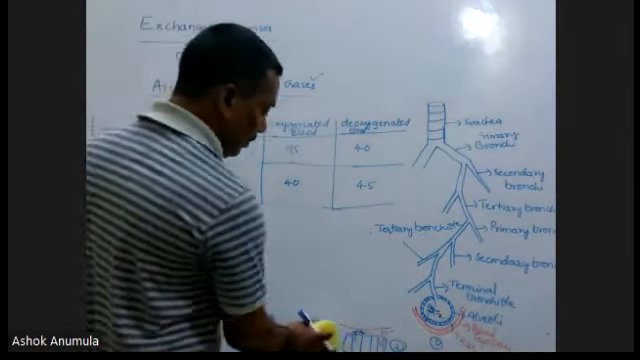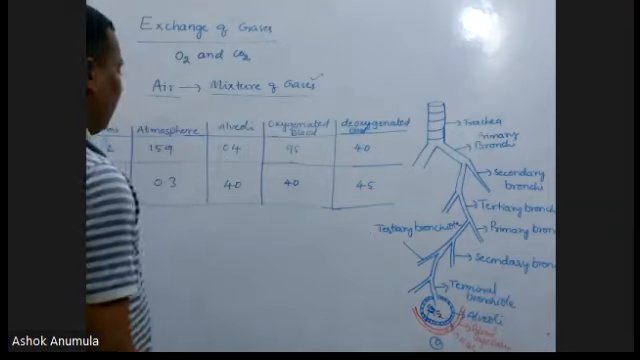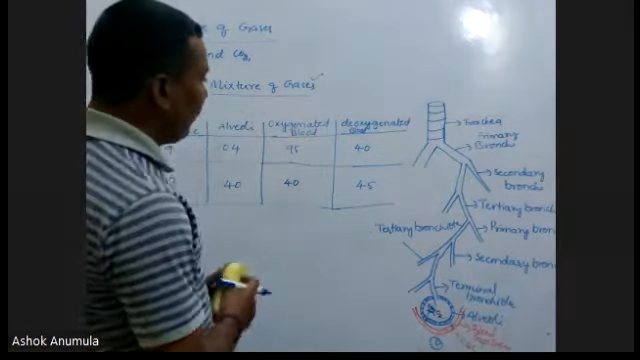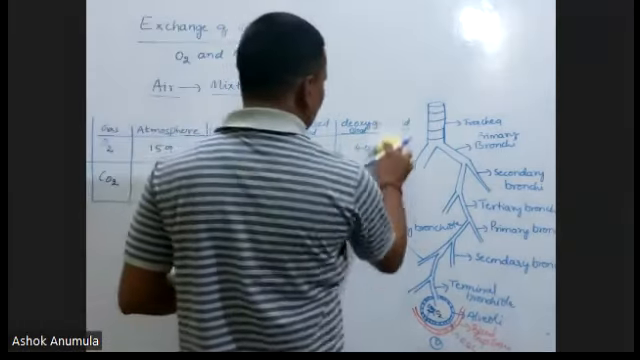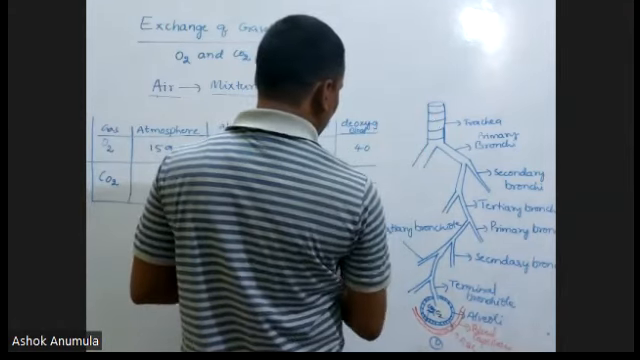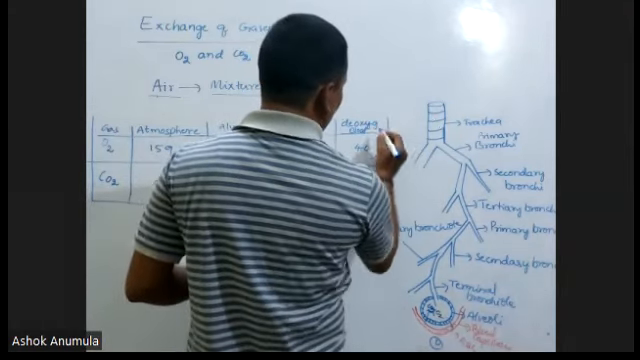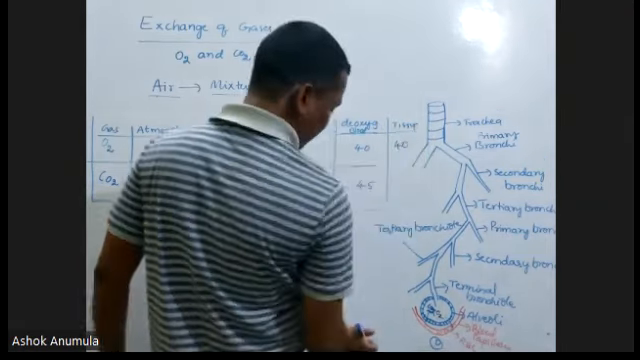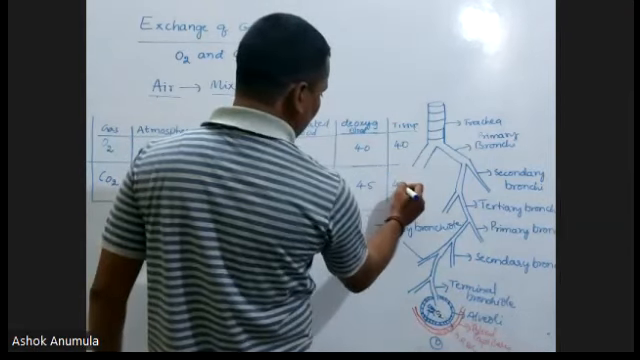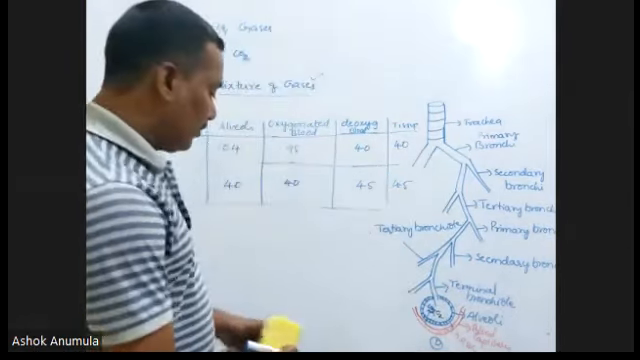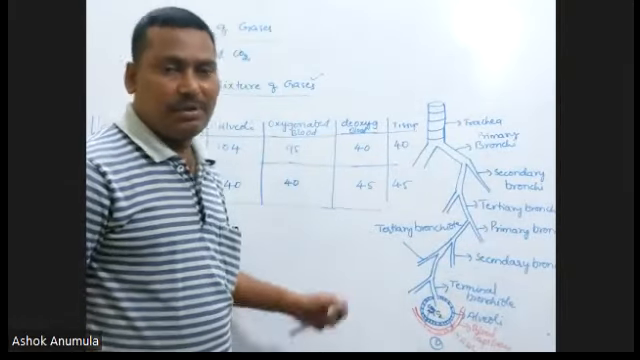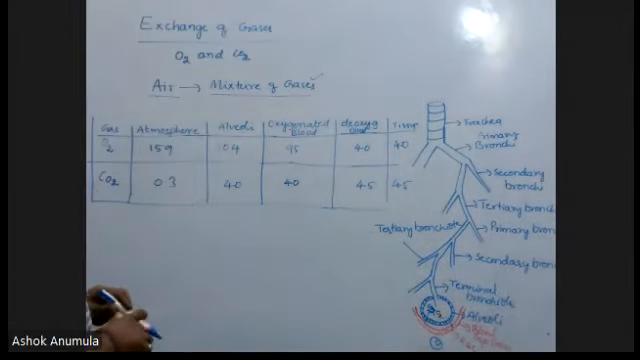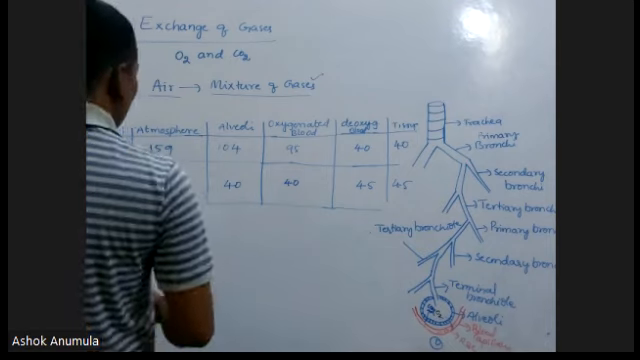In deoxygenated blood, 40 pressure of oxygen is present and 45 pressure of carbon dioxide is present. And if we take the tissues, in tissues it is also the same: oxygen only 40, as we just discussed, and carbon dioxide 45. That's why from the tissue, the carbon dioxide enters into the blood. This is about the pressure of gases in the atmosphere.